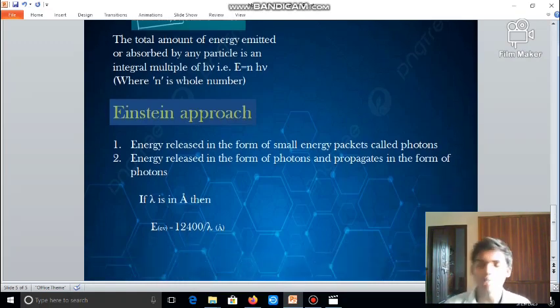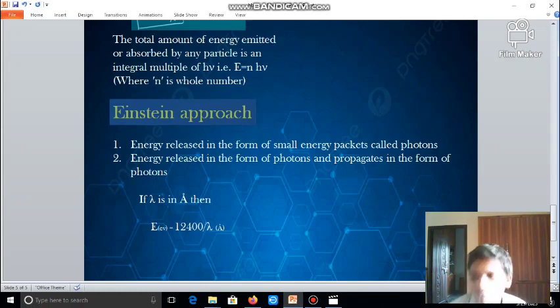Now, an important conversion. If lambda is in angstroms, as in the graph where the wavelength is in angstroms, then the energy of radiation is 12,400 by lambda, with lambda in angstroms. When we divide, we get the energy of radiation in eV units.